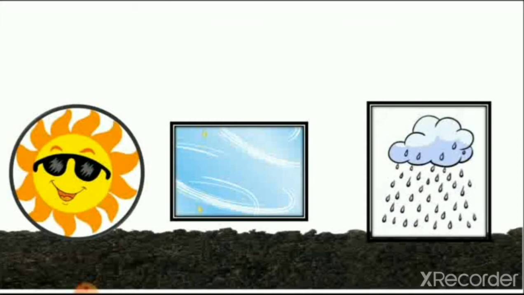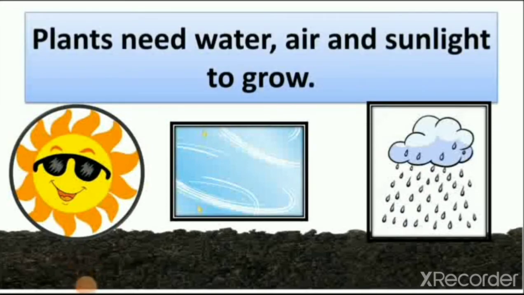Like all living things, we need air to breathe, like that plants also breathe, and we drink water, like plants also need water to grow, and they take nutrients, which is the food of the plant, from soil. So these are all the things plants need to grow: water, air, and sunlight. So here you can see the picture of sunlight, water, and air.